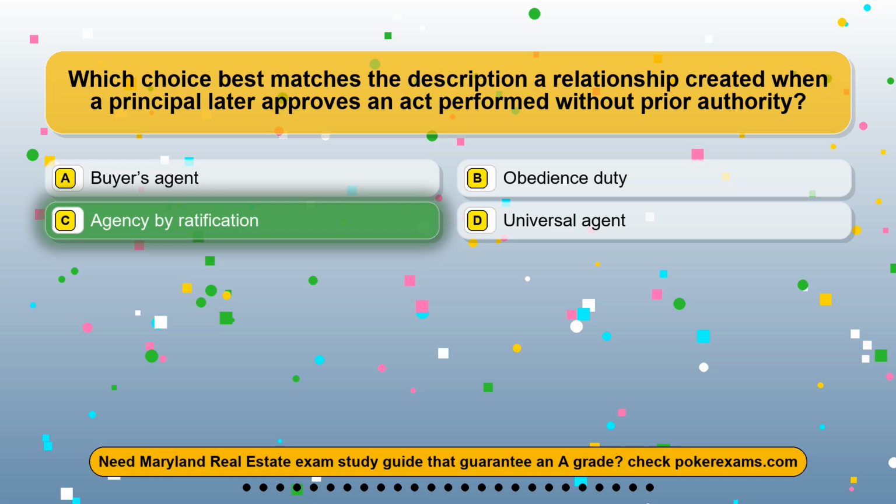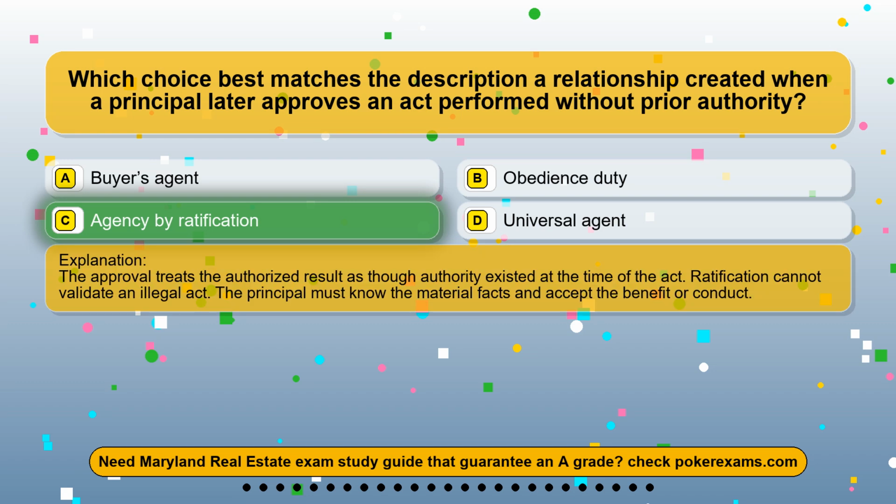The correct answer is option C. Agency by ratification. The approval treats the authorized result as though authority existed at the time of the act. Ratification cannot validate an illegal act. The principal must know the material facts and accept the benefit or conduct.